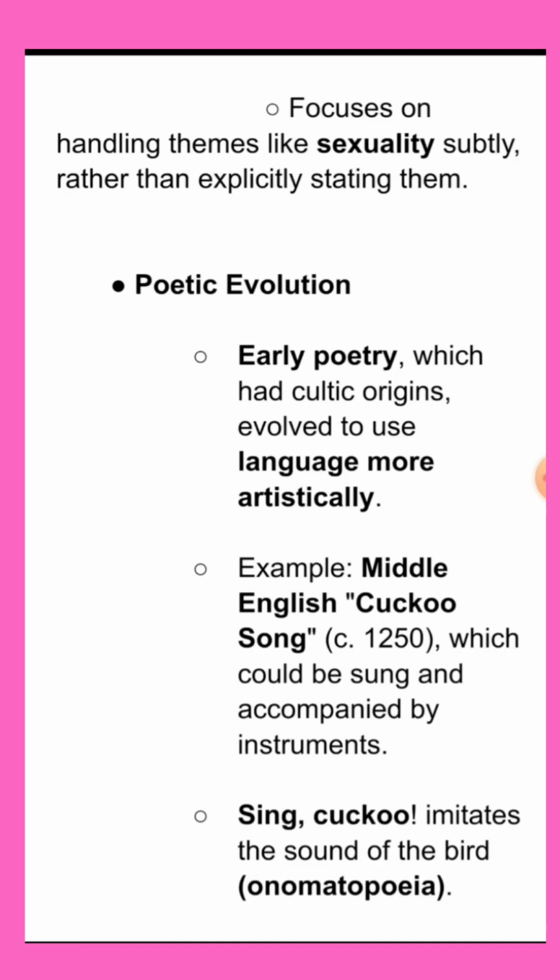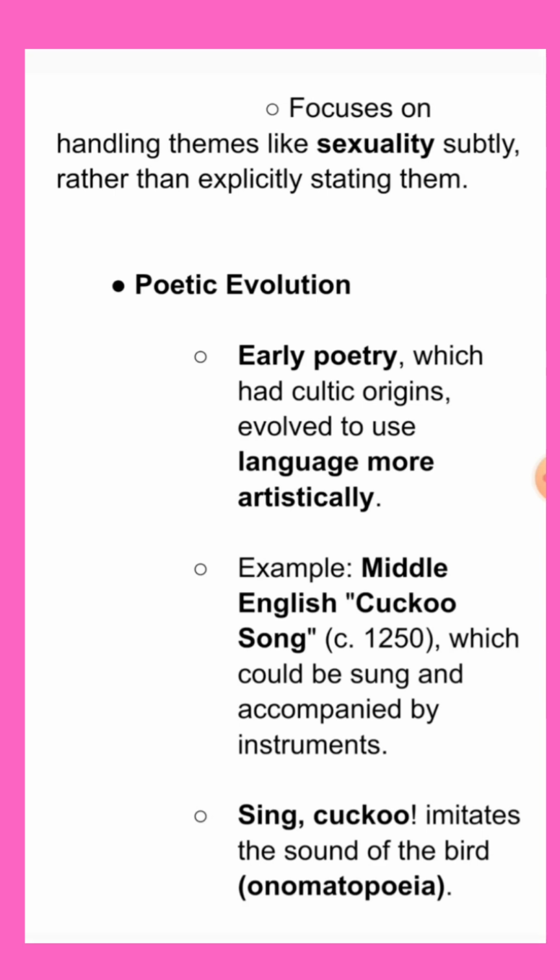Now let us discuss the poetic evolution. Early poetry, which had cultic origins, evolved to use language more artistically. That is, the next step in poetic expression abandons these overtly cultic origins and uses music as a medium, creating songs. Here we have an example like Cuckoo Song, which could be sung and accompanied by instruments.